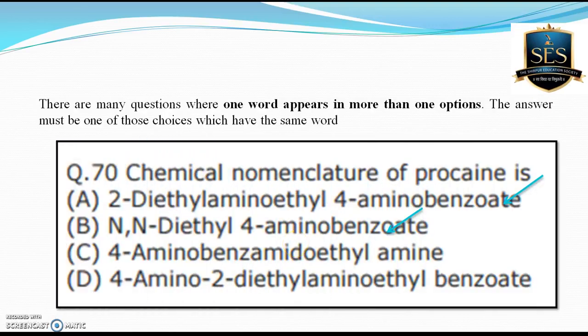It is also seen that most of the questions contain the same repeated words. For example, here the question asks for the nomenclature of procaine, and here you can see that 4-aminobenzoate and 4-aminobenzoate, these two options, are repeated in A and B. So there is a strong chance that the answer will be either A or B. When there is a repetition of options, it clearly indicates that among these two options, one will be the right answer.